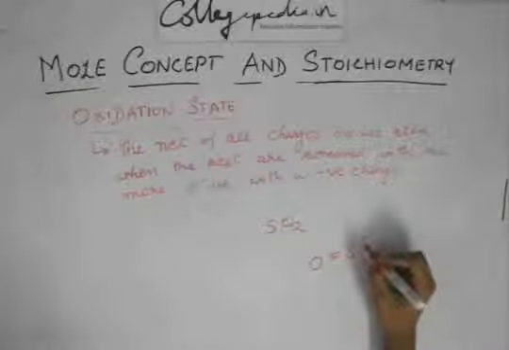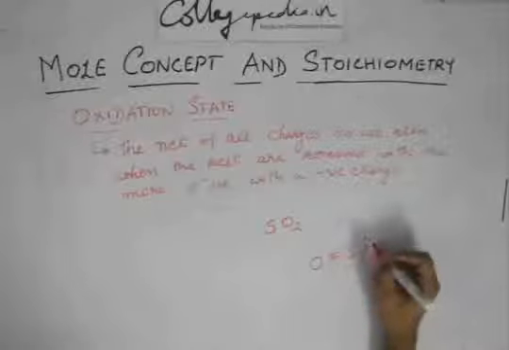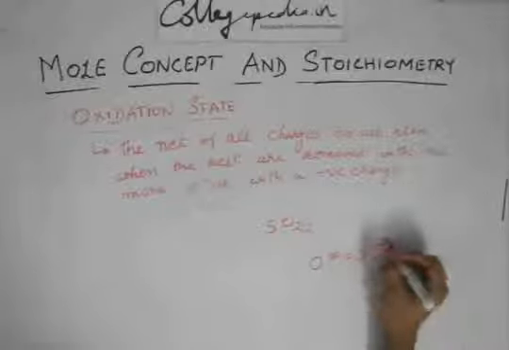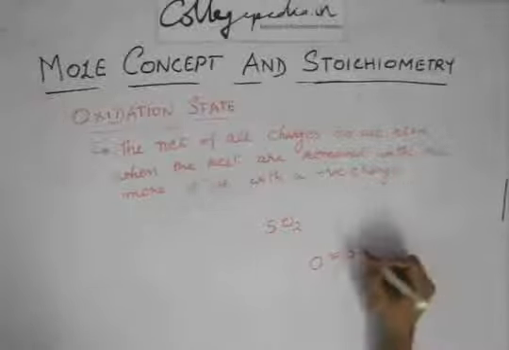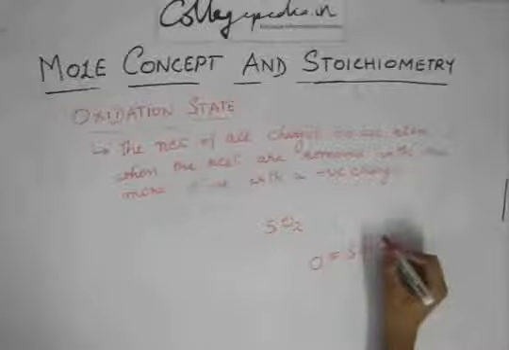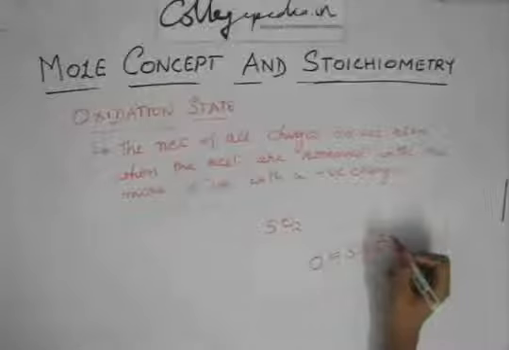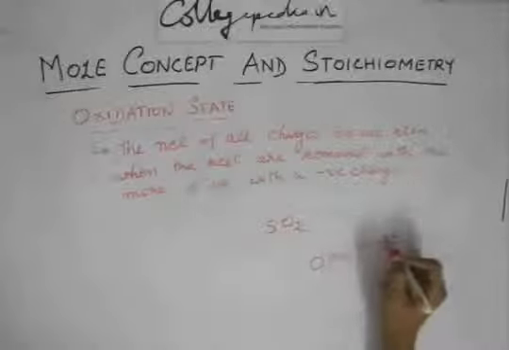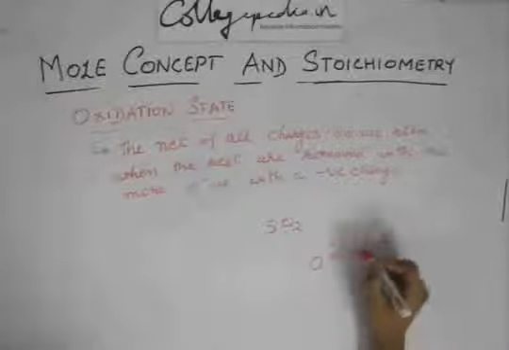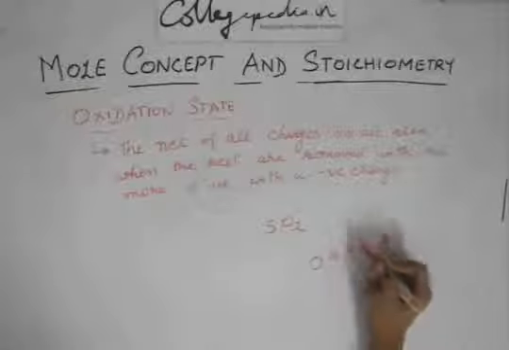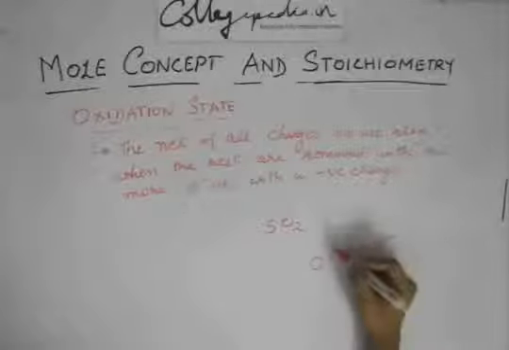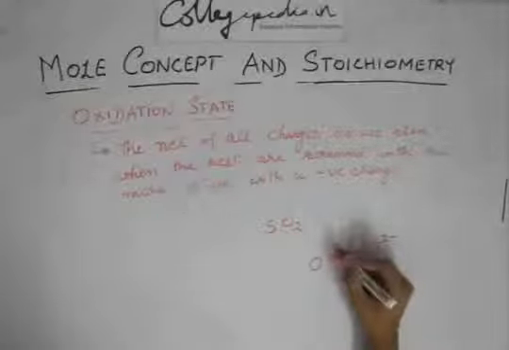From this bond it will take one negative charge, from this bond another negative charge, so it will have a 2 minus charge. And if this has a 2 minus charge, sulfur will have a 2 plus charge. Again, remove this oxygen.